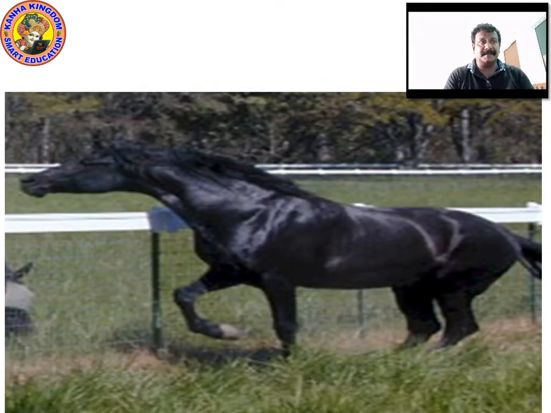Now look at the picture. You can see the black horse, the handsome black horse, Black Beauty. In the picture you can see it is handsome Black Beauty. Its name is Black Beauty. This is just for your reference, to show how a horse looks, how Black Beauty looks.